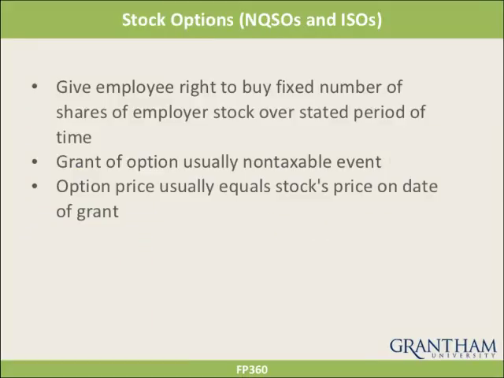Non-qualified stock options, or NQSOs, and incentive stock options, ISOs, both provide employees the right to buy a fixed number of shares of the employer stock over a fixed period of time. So they do have that in common, although the tax treatment is different for the two types of options. At the time the employer grants the employee the option, that is normally not a taxable event at the date of the grant of the option to the employee. The option price is usually equal to the stock's price on the date the employer makes the grant to the employee.